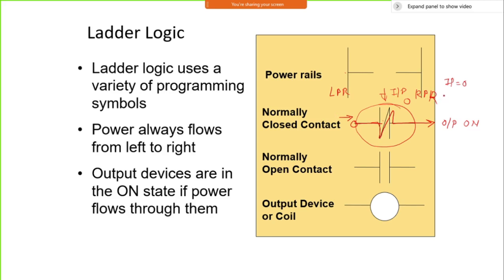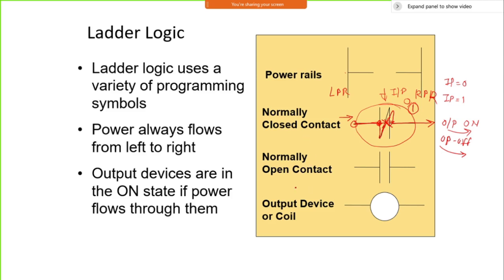If the input becomes 1, or this sensor gives a signal, say the water heater temperature has been reached, then this will give a 1 as an input and this will get disconnected. Your power will come and get stuck here, it will not move further, and your output is off. That is how this PLC works, and that is how a normally closed contact works.